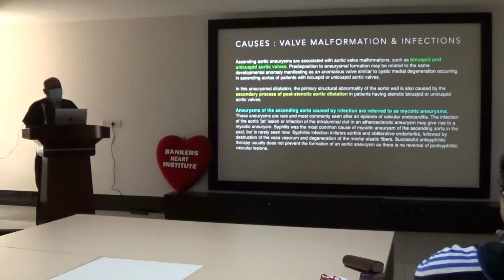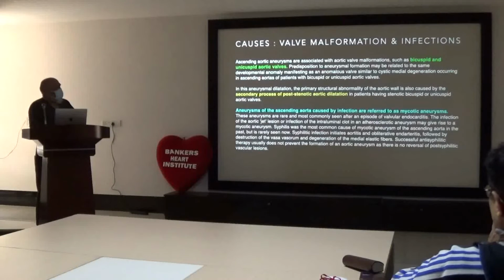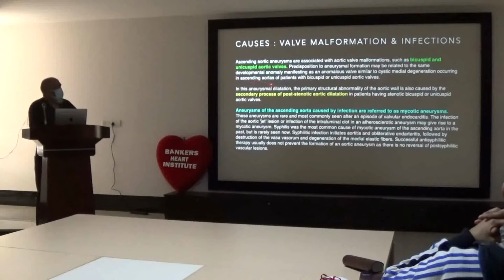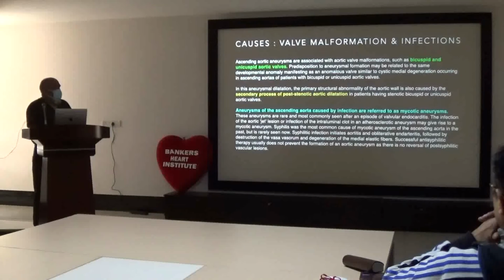Then certain valve malformations, like I said, bicuspid and unicuspid aortic valve, have a predisposition for aneurysm formation, and it may be related to the same developmental anomaly manifesting as an anomalous valve, similar to cystic medial degeneration occurring in the ascending aorta. In this aneurysmal dilatation, the primary structural abnormality of the aortic wall is also caused by the secondary process of post-stenotic aortic dilatation.